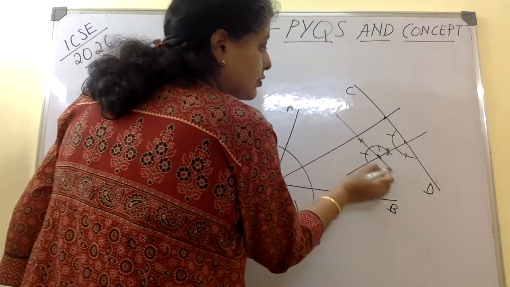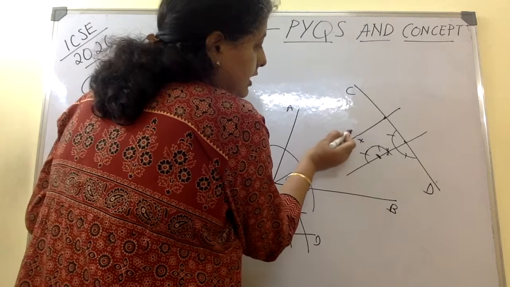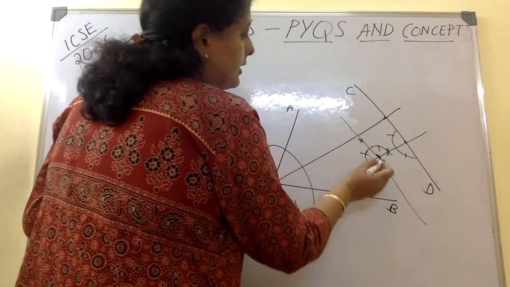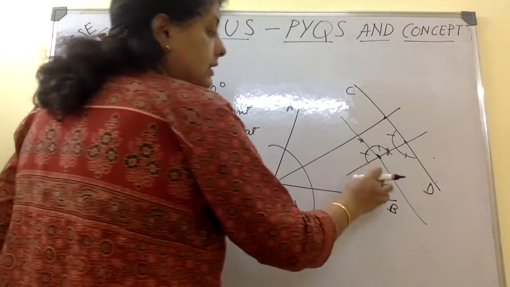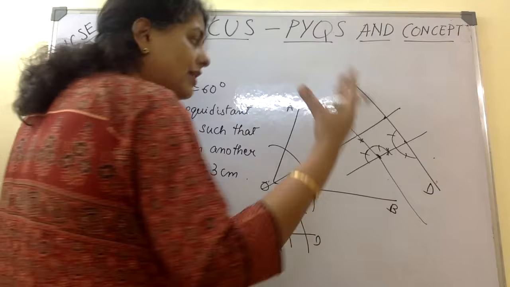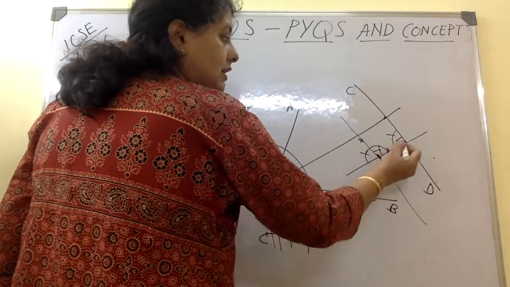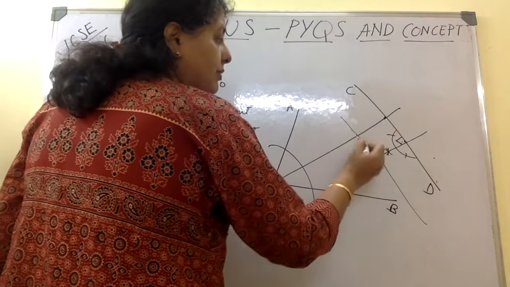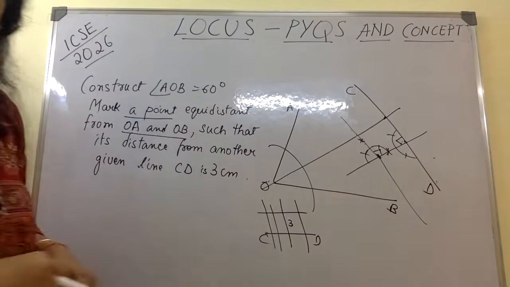This line is going to go like this. So my 90 degree, when I join, it is going to go like this. It should be parallel to this line. The line that you are drawing should be parallel. What I have actually done is, this is 90, this also has to be 90, then co-interior angles will be supplementary, therefore these two lines will be parallel. Now the distance between these two parallel lines is 3 centimeters.